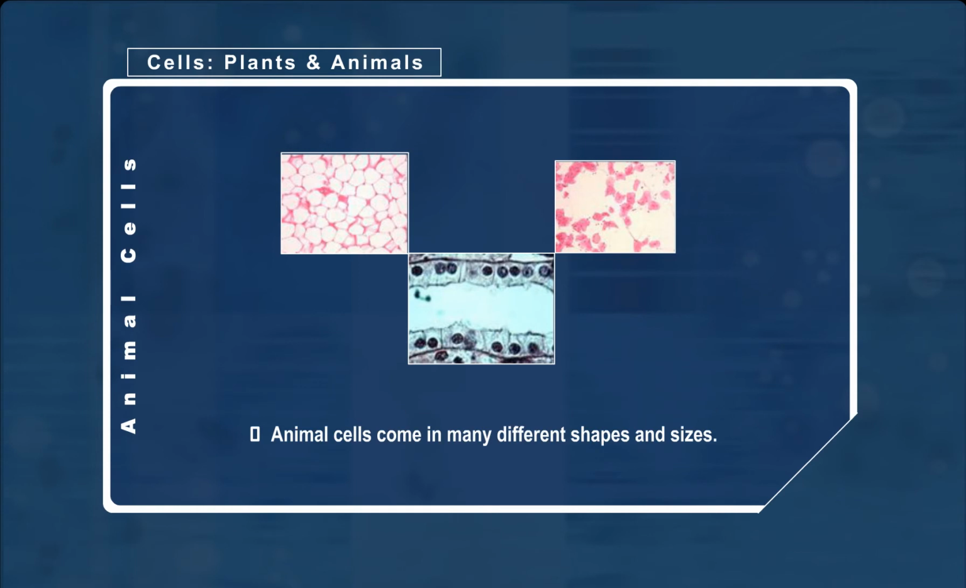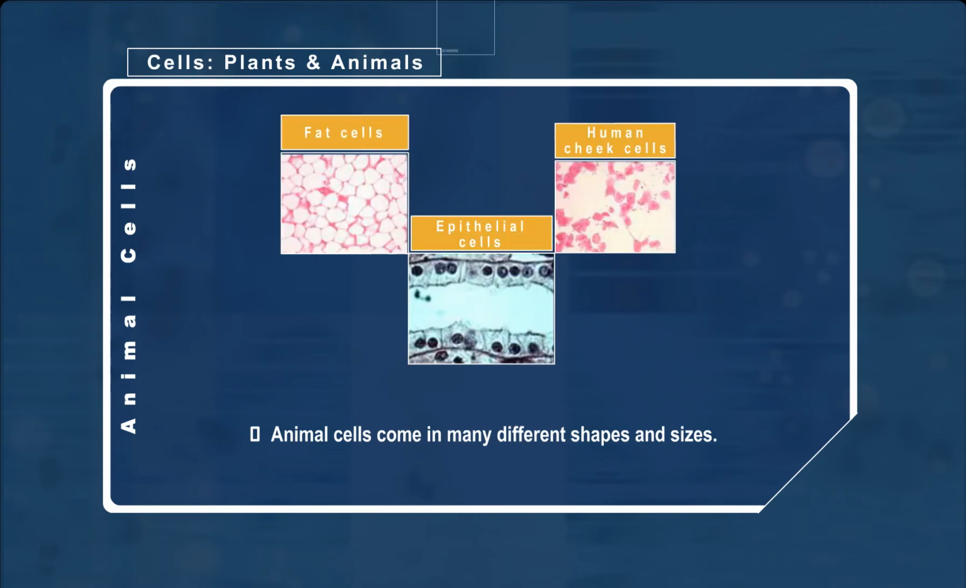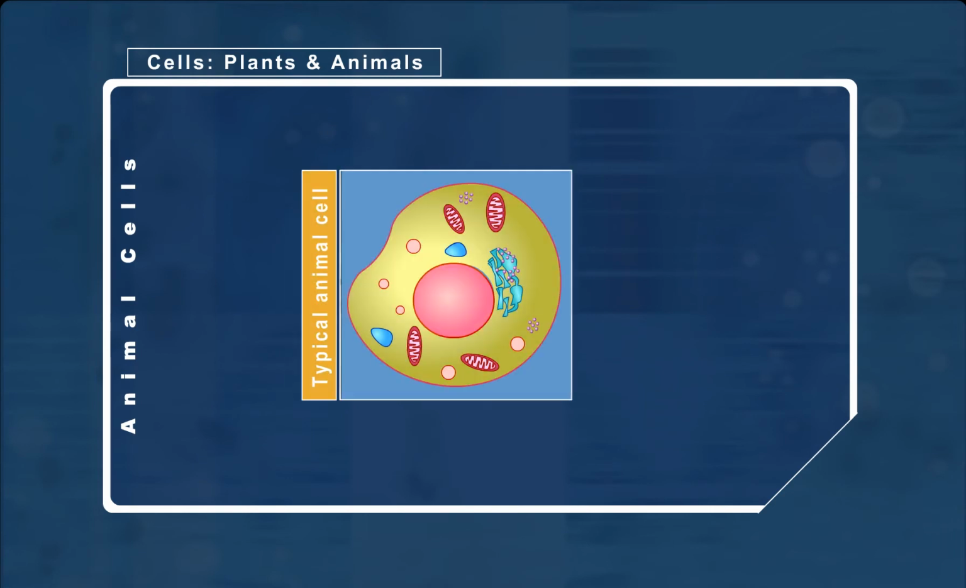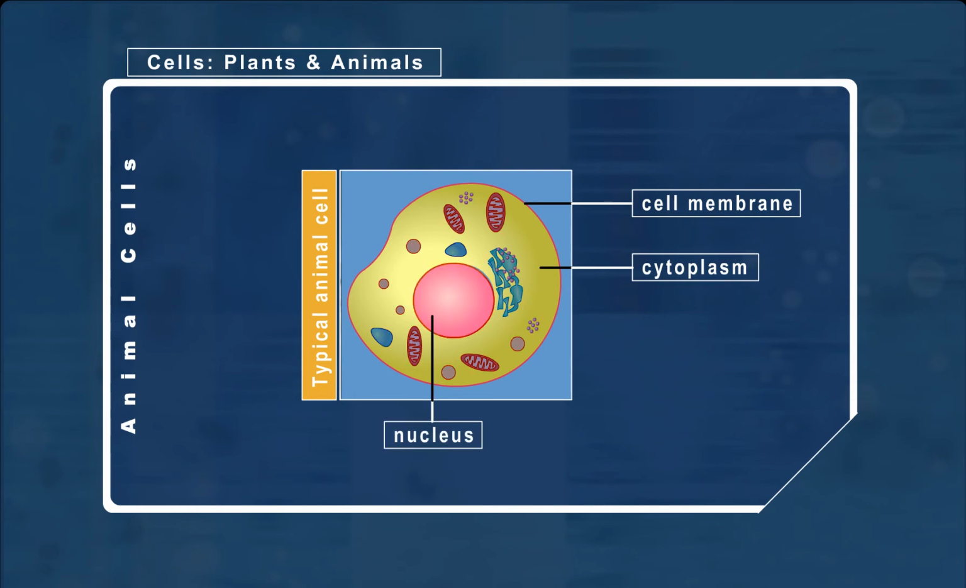Although animal cells come in many different shapes and sizes, they share several common features. An animal cell has a cell membrane, cytoplasm, a nucleus, and small vacuoles.